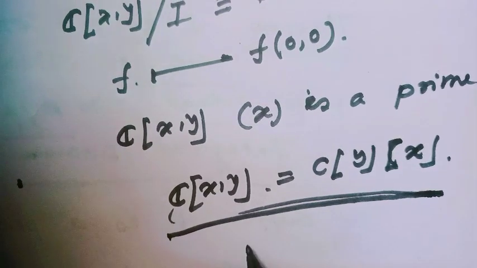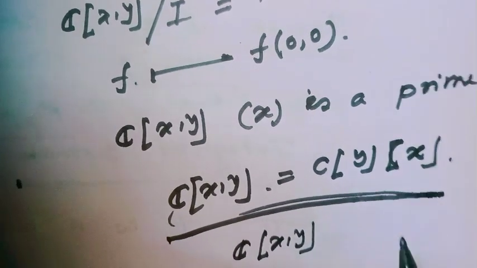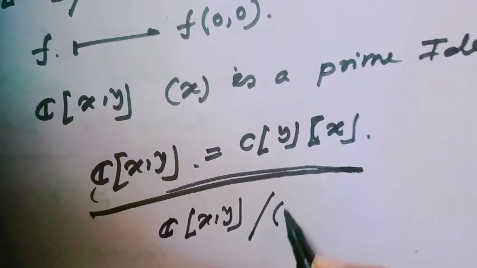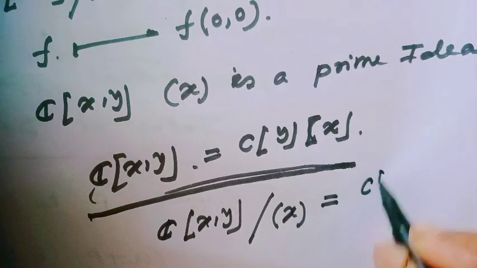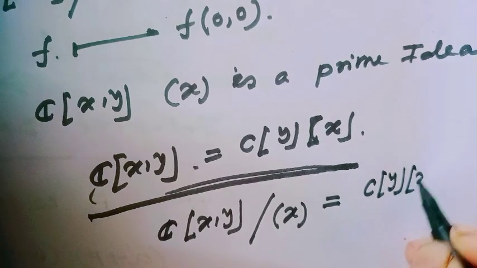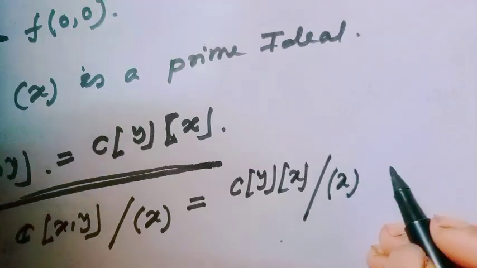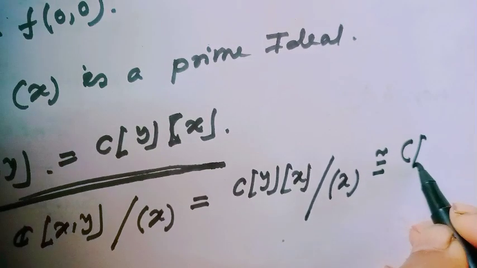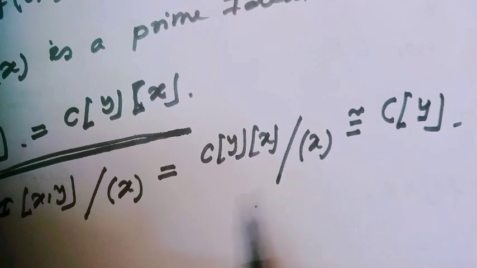And then we can write C[x,y] modulo the ideal generated by x is equal to C[y][x] modulo the ideal generated by x, which would be isomorphic to C[y]. Are you getting this mapping?